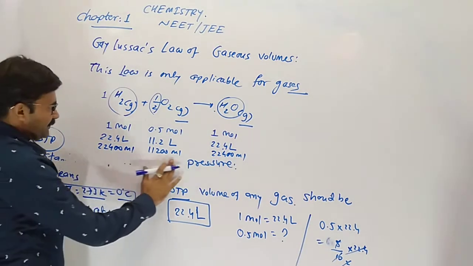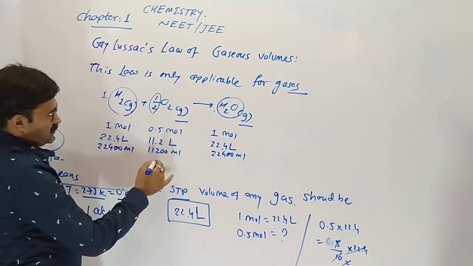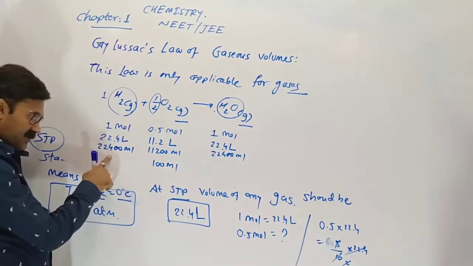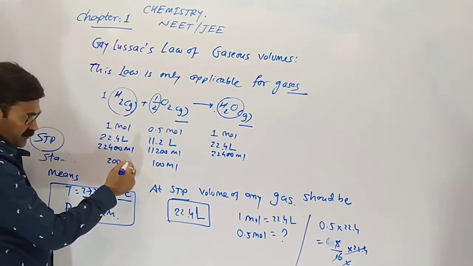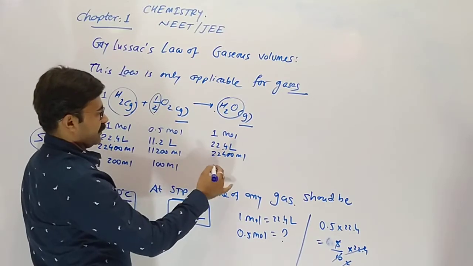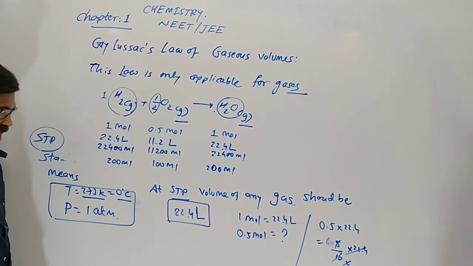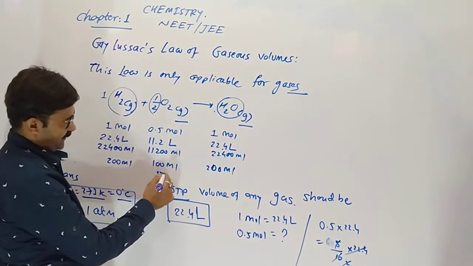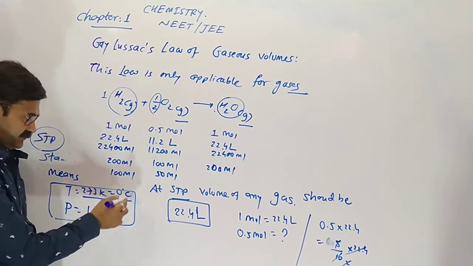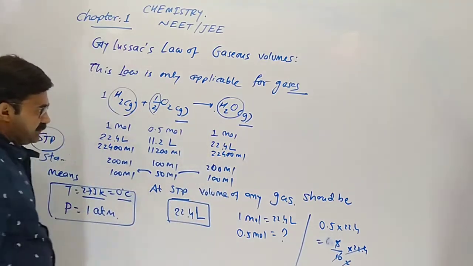From this data we can say that if oxygen is 100 milli, then hydrogen is double, 200 milli, and it gives 200 milli of water. If this is taken as 50 milli, then double will be 100 milli, and this one also double, 100 milli.